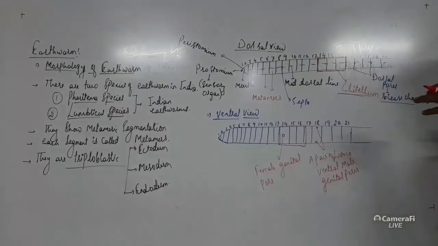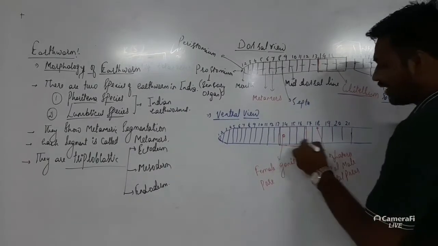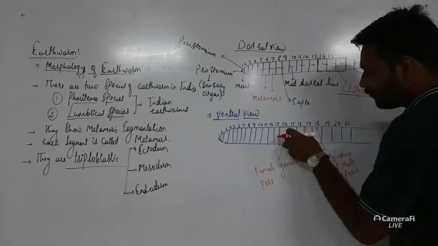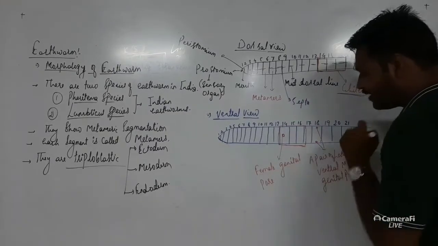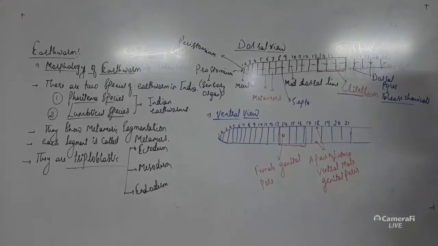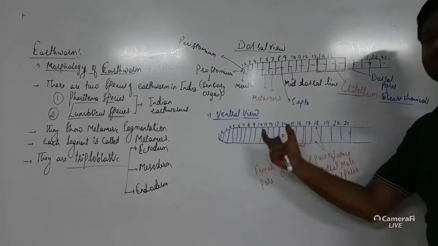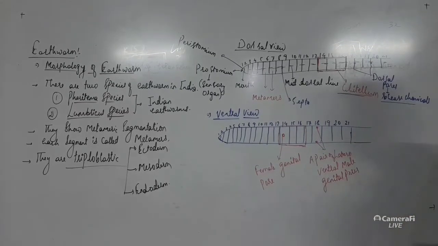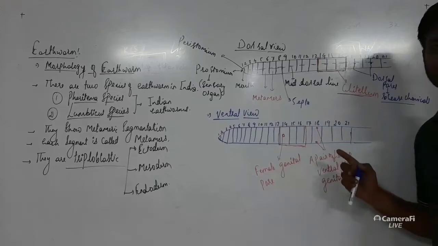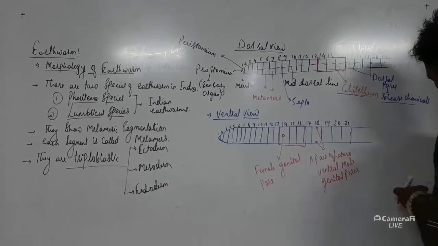These types of pores can be asked in the NEET exam, so direct questions can be asked. On the 14th segment from the ventral side there is a female genital pore, and as both types of sexes are present within the same animal, they are called hermaphrodites, but they prefer cross fertilization. We'll discuss how.